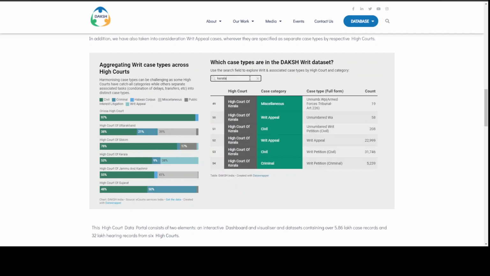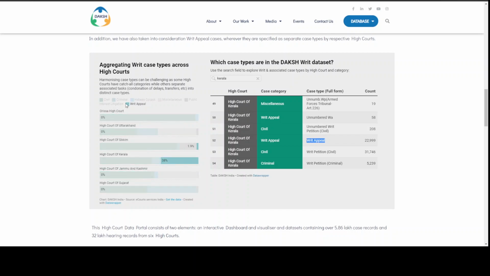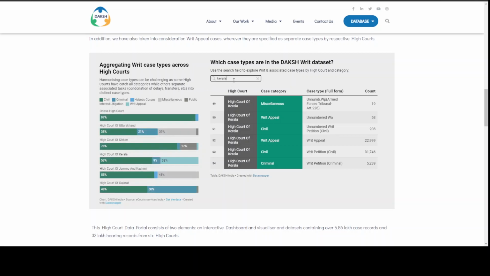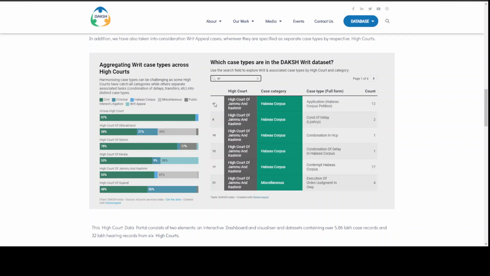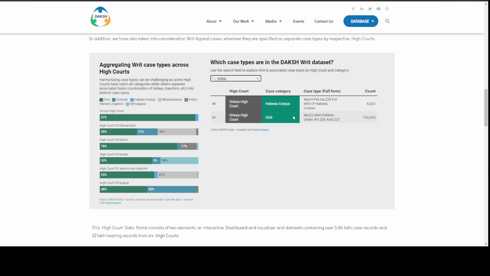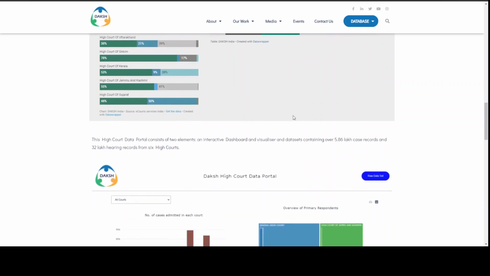And you can see that variation from a state like Kerala, where you can see writ appeal is a separate section and you do have a wider range of case types. Writ appeal is only really separately considered in Kerala and Sikkim, but also in a state like, let's say, Orissa, where you only have two case types that were really considered to be writs. So we did this selection of case types by looking at high court notifications and by speaking with practicing lawyers in the high courts in these particular states.